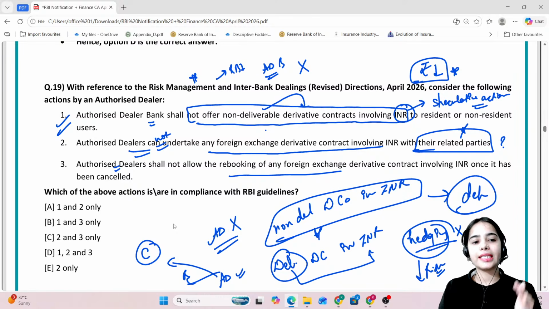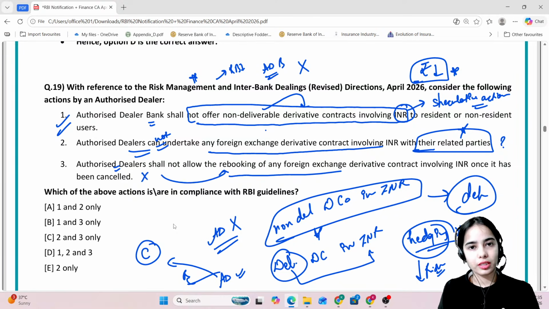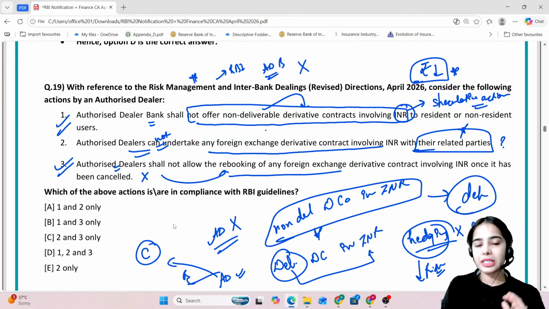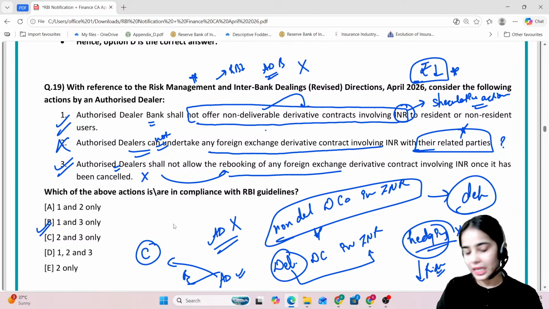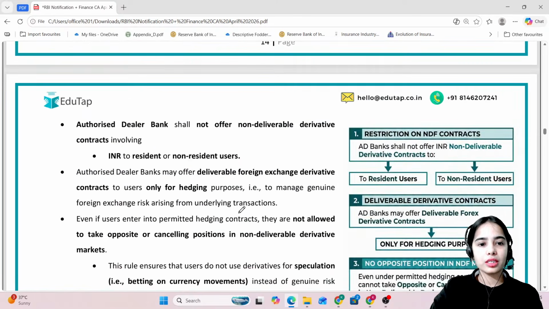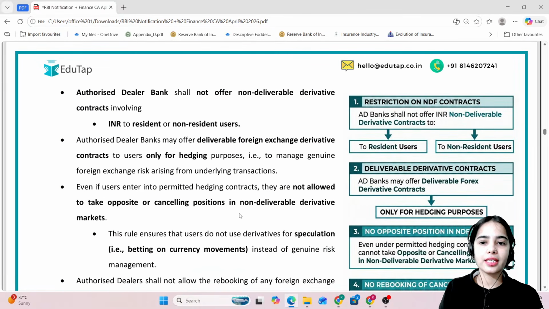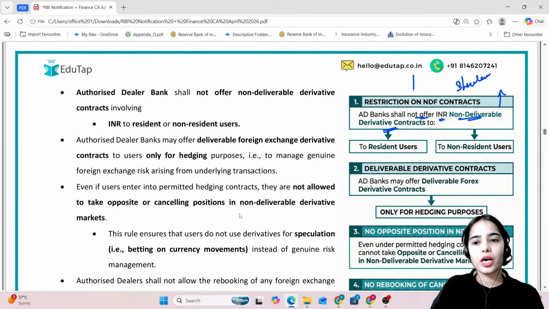That's why it has been said that you cannot cancel it and rebook it. So the first and third statements are correct. The second statement was wrong, and that's why the right answer here is 1 and 3, that is B. Yes, very good everyone. Let me reiterate that the authorized dealer banks shall not offer Indian rupee non-deliverable derivative contracts, because these non-deliverable contracts are being used for speculative purposes on the depreciation of the rupee.